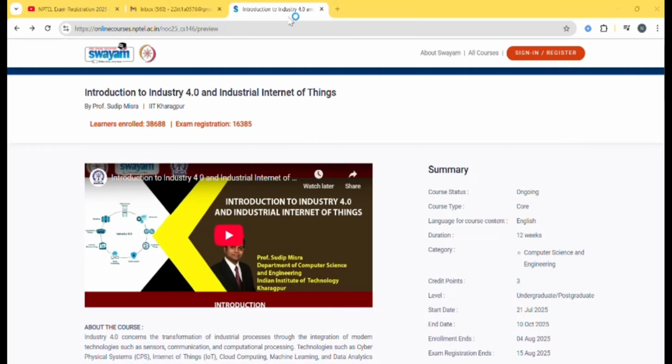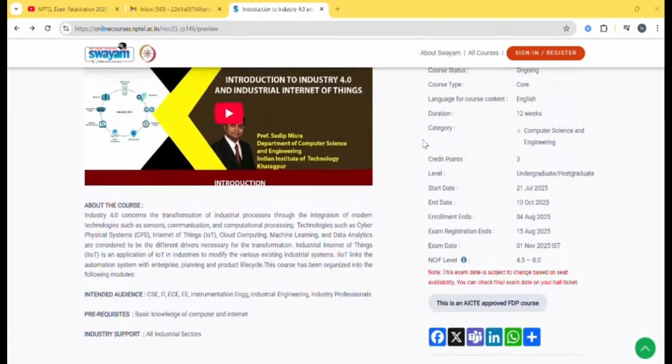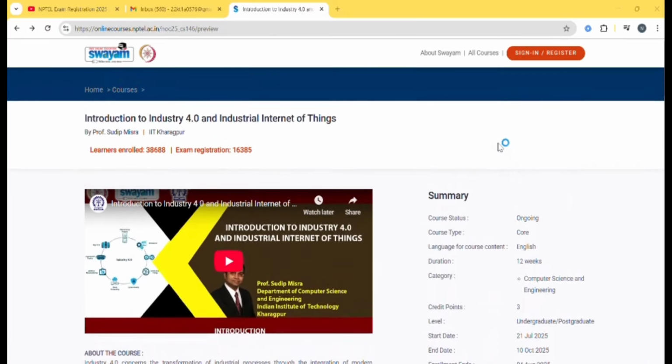One of my suggestions would be, if you're enrolling for 12 weeks, then try to complete 8 weeks of assignments. And if you are registering for 8 weeks, compulsorily you need to complete 6 weeks of assignments. So make sure you're completing the assignments, and completing the assignments is very important to pass the NPTEL exam. If you score well in this, then you can easily pass your overall exam. So focus on the assignments. You can find the answers to the NPTEL assignments by checking the materials given in the portal.